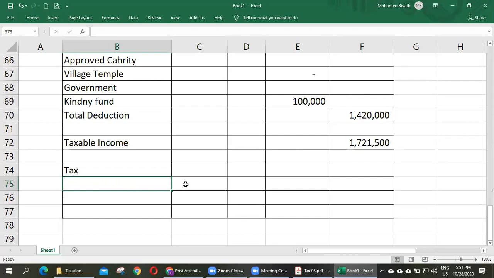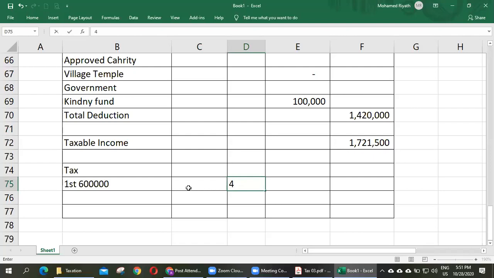For the first 600,000, how much rate for the first 600,000?